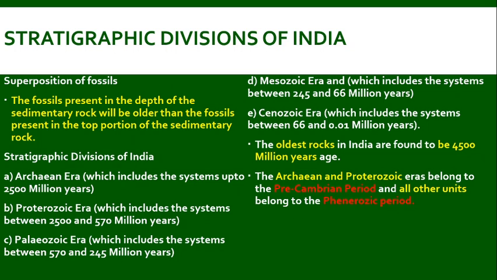The Archean era starts from the beginning and runs up to 2500 million years. The Proterozoic era is from 2500 million years to 570 million years, and the Paleozoic era is from 570 to 245 million years. The Mesozoic era is 245 to 66 million years, and the Cenozoic era is 66 million years to the present. The oldest rocks in India are found to be 4500 million years of age.